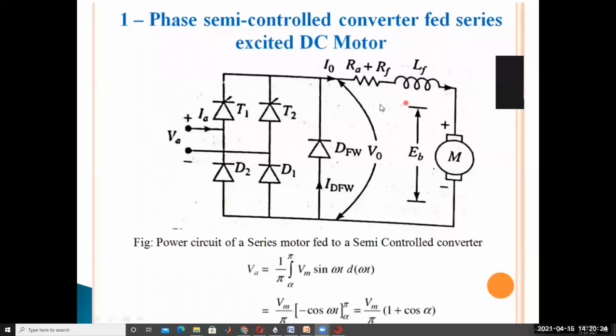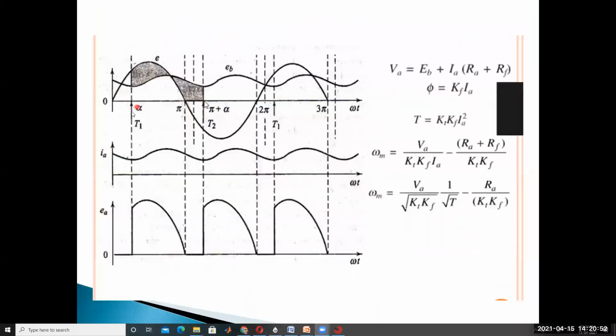Now, how does this converter operate in its working principle? It is simple. During the positive half cycle, there are only two thyristors, so the conducting range is up to 180 degrees, that is 360 by 2.